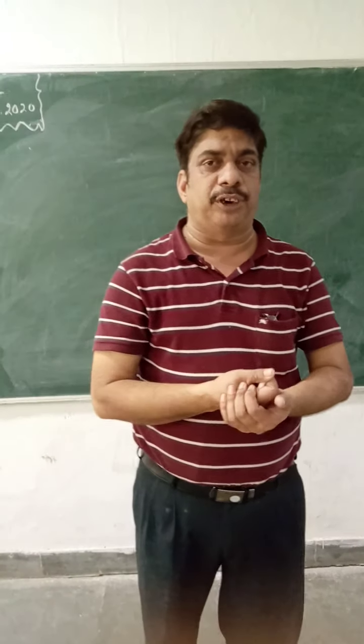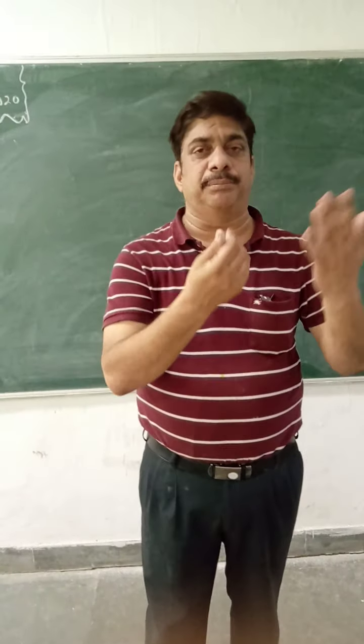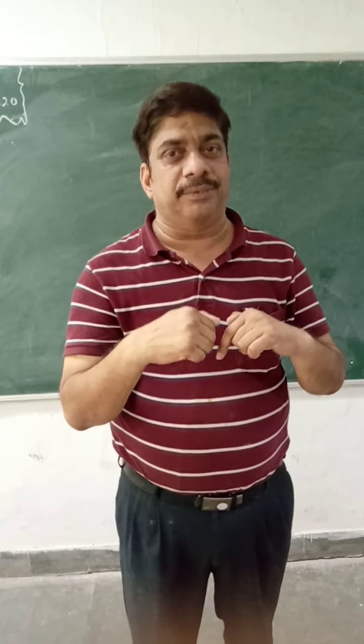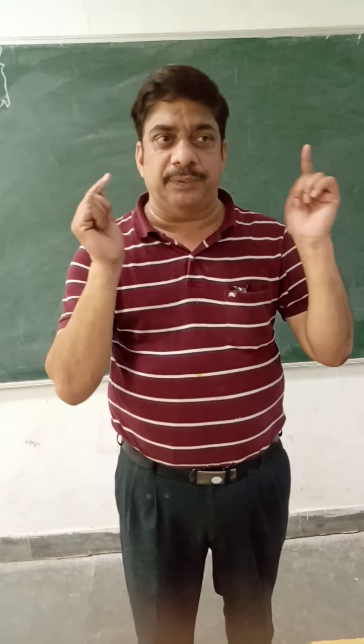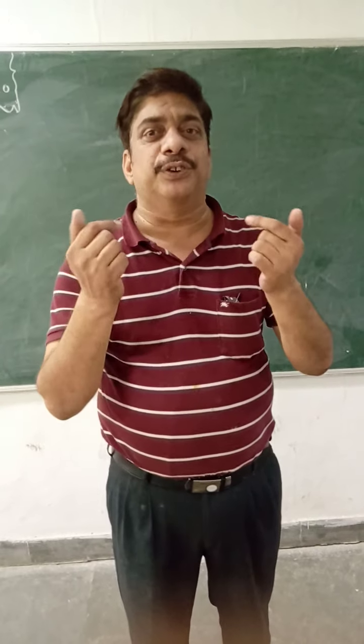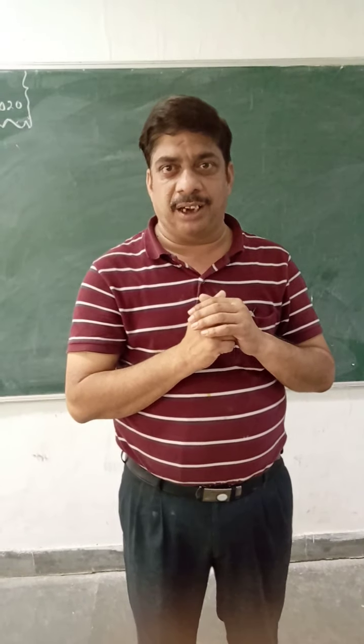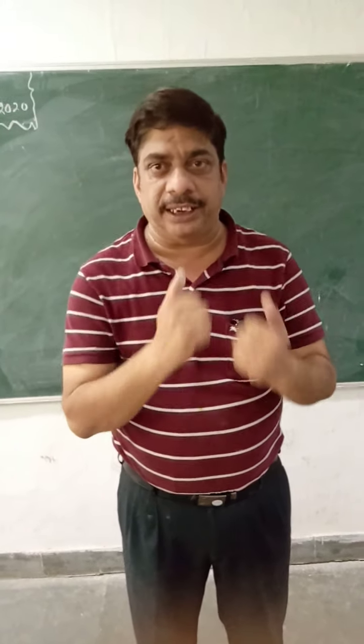When you wake up in the morning, you stand nearby the mirror, you can see and visualize your image, how you are looking at that time.